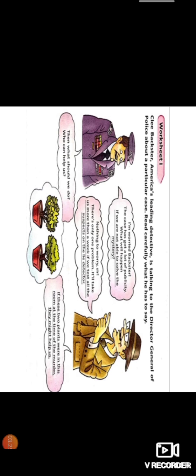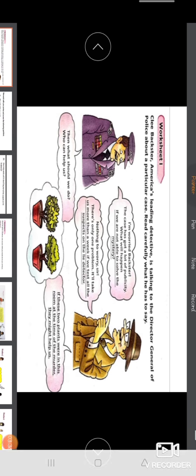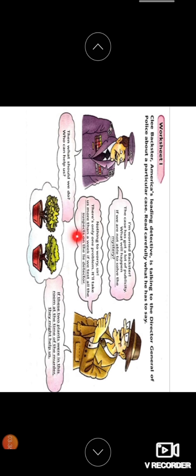Then what should we do? Who can help us? The police asked. If these two plants were in this room at the time of the murder, they might help us. So you can see the two plants there. He is saying that if these two plants were in the room, they would help us to solve this case. Ms. Baxter, he says to the police director. Depending on this, we have some questions. Now work with your partner and answer the questions.